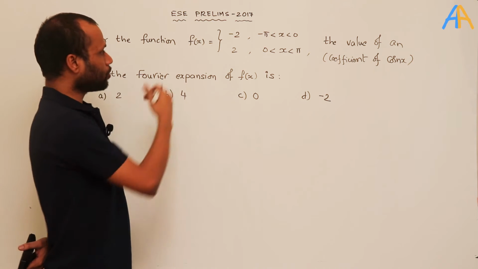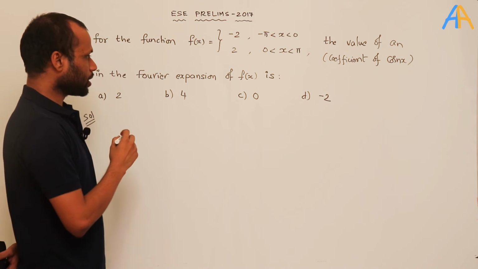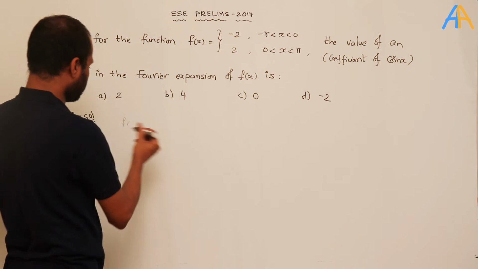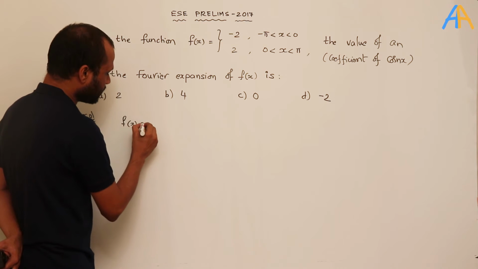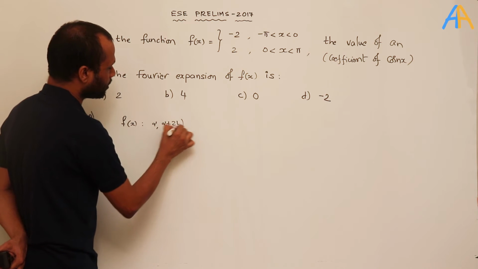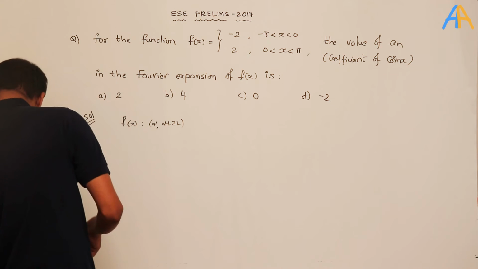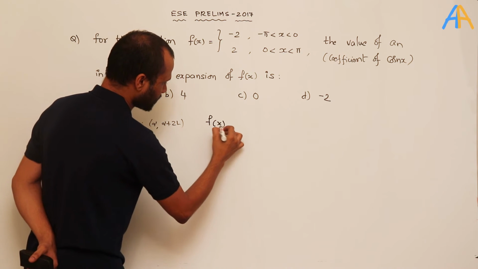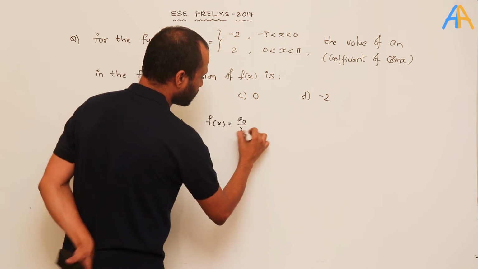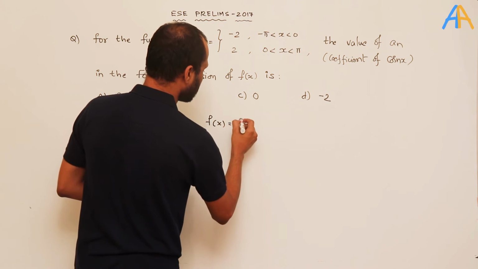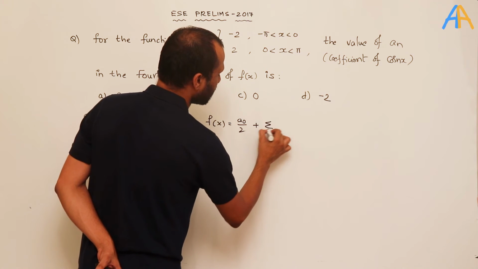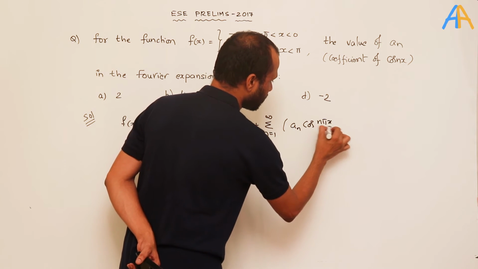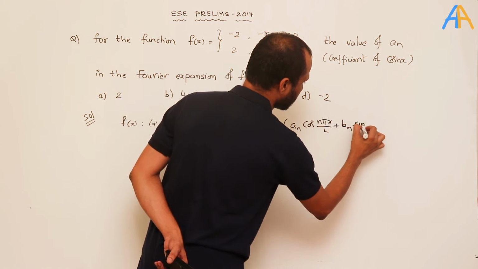Now let's see how to solve this using the standard theory. Any given function f of x in a given interval alpha comma alpha plus 2l, what is the Fourier series expansion of this function? f of x can be written as f of x is equal to a naught by 2 plus sigma n is equal to 1 to infinity a n cos n pi x by l plus b n sin n pi x by l.